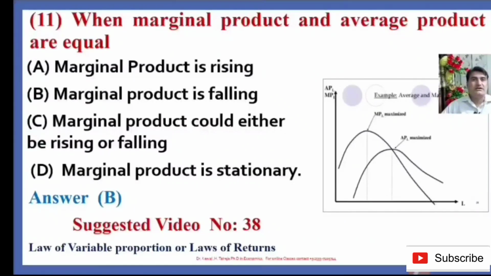When the marginal product lies above the average product, the average product increases, and when the marginal product lies below, the average product decreases. So you will have a better understanding about this concept in detail.